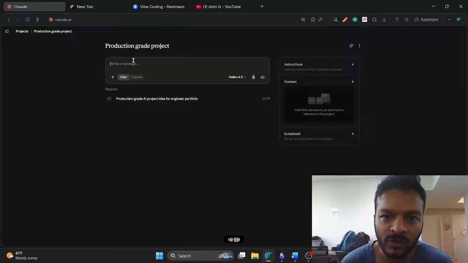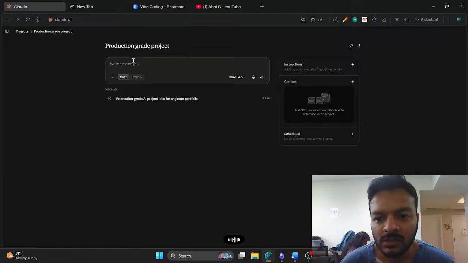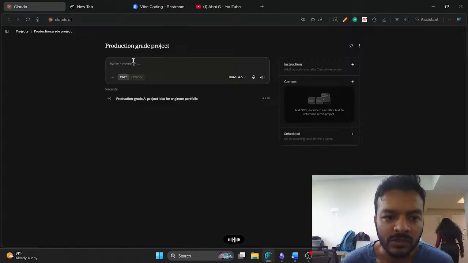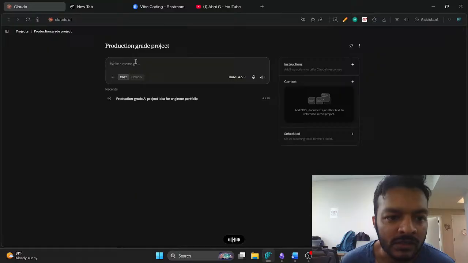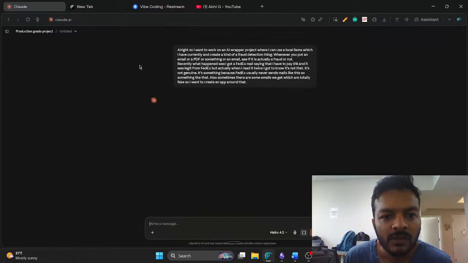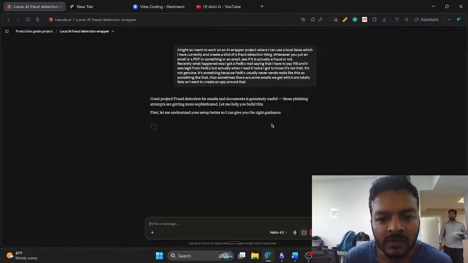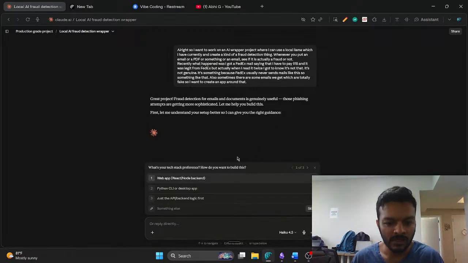Recently I got a FedEx mail saying that I have to pay $18, and it looked legit from FedEx, but when I read it twice I got to know it's not genuine, because FedEx usually never sends mails like this. Also sometimes we get emails which are totally fake. So I want to create an app around that. We'll just work around this idea. If this doesn't work, then we'll work on something next.